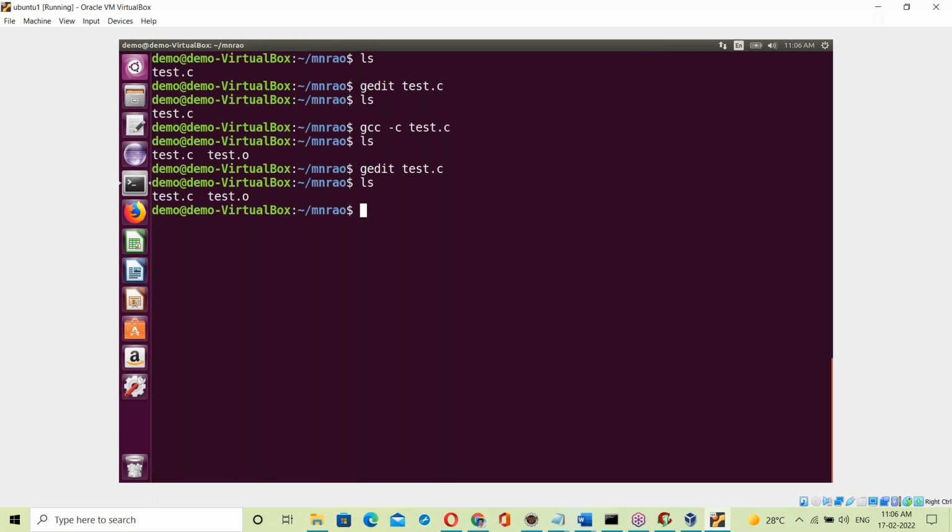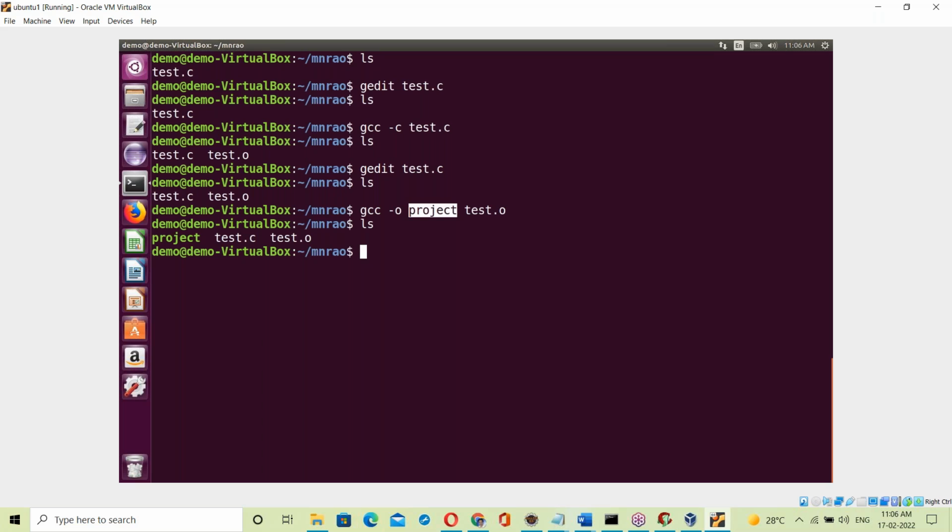Now I'm converting to an exe file. Next, we should create the exe file. The exe file name is project, or you can use any name. gcc -o project test.o converts into an exe file. How? The C language compiler links all the object files. The -o option names the output. Linking all object files generates the exe file.